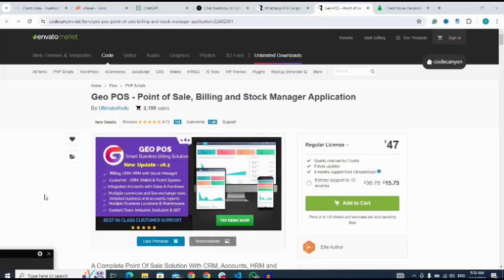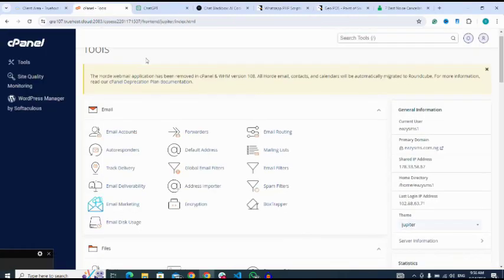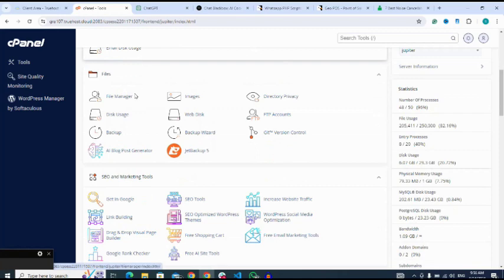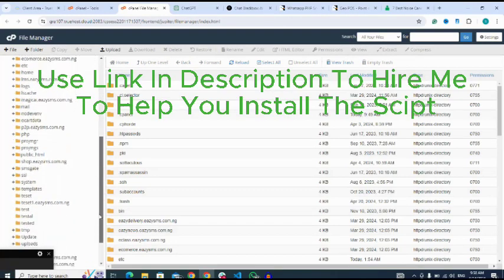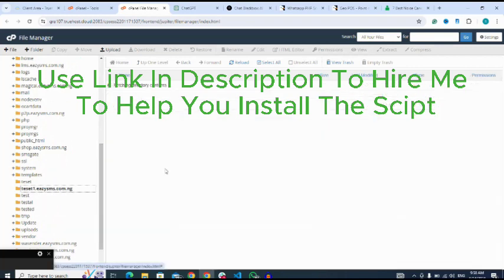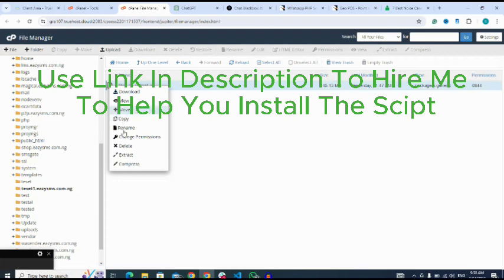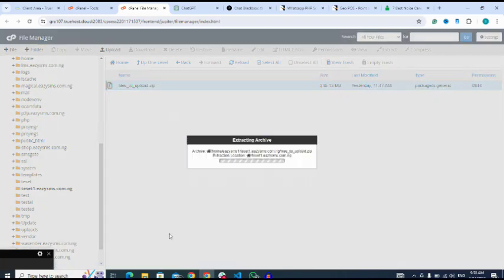So after purchasing the script, just go straight to your cPanel, your file manager from your cPanel, then to your Sublime, because I'm using Sublime for this testing purposes. So this is Sublime I'm using. I click on it. As you can see, I've already uploaded my zip file. That's my script I bought. Then I right click on it to extract. I click on extract files.